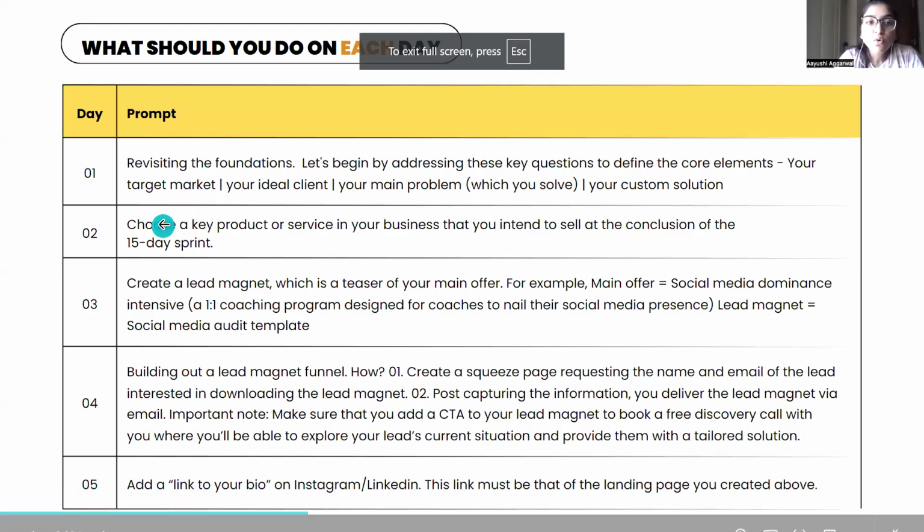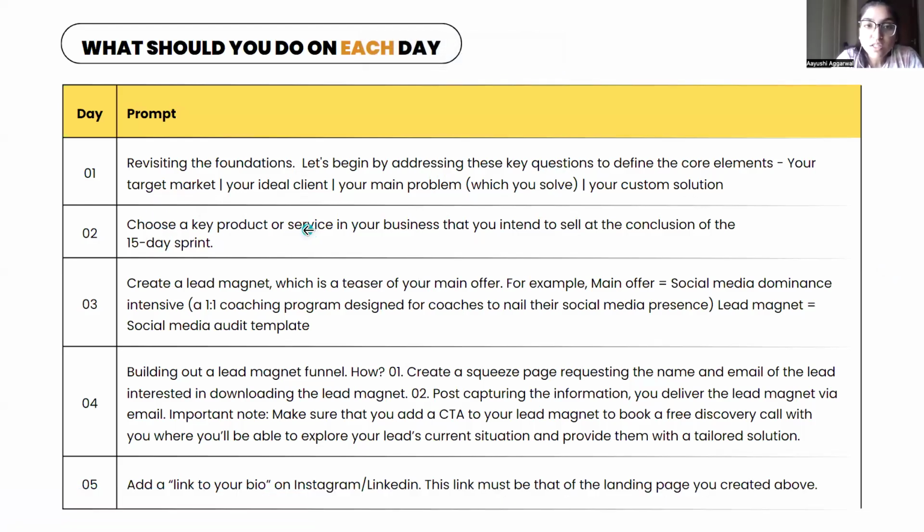Next day, you are choosing a key product or service in your business that you intend to sell at the conclusion of the 15-day sprint. Obviously, your lead magnet is a teaser to your main offer. So you should know your main offer. You should choose your main offer that you intend to sell at the conclusion of the 15-day sprint.